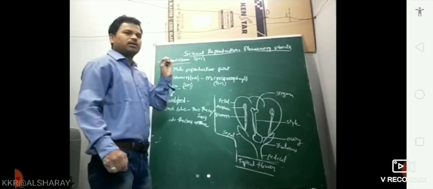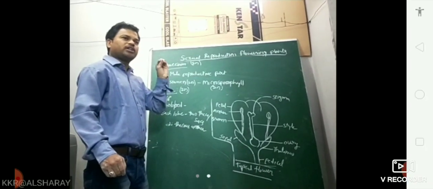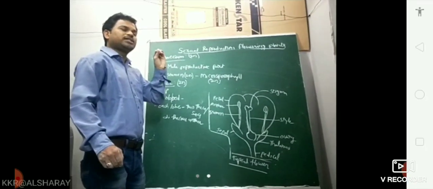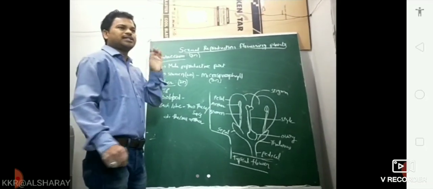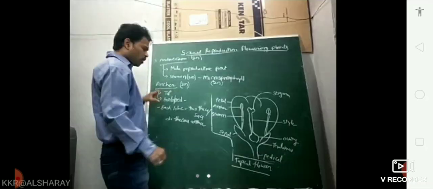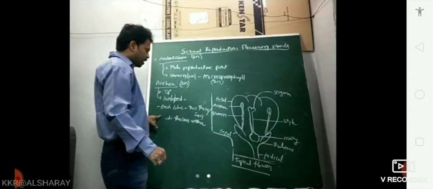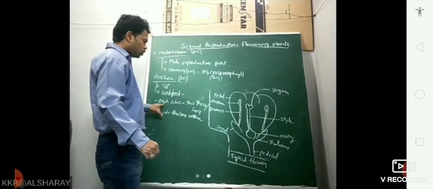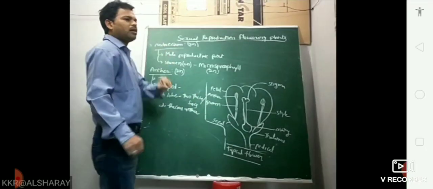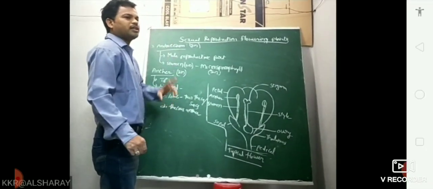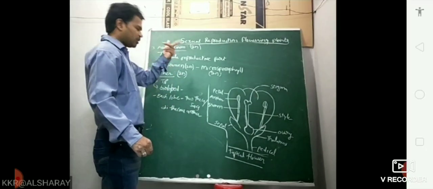Third, statement 1 is correct, statement 2 is incorrect. Fourth, both statements are incorrect. For this question, the answer is that both statements are correct, and the second is the correct explanation for the first.